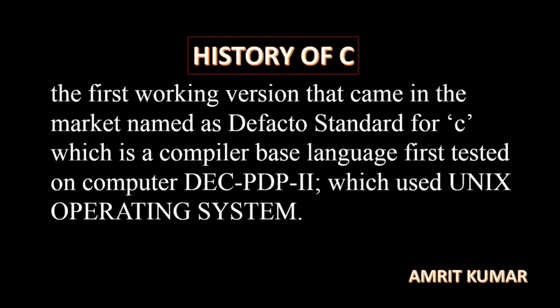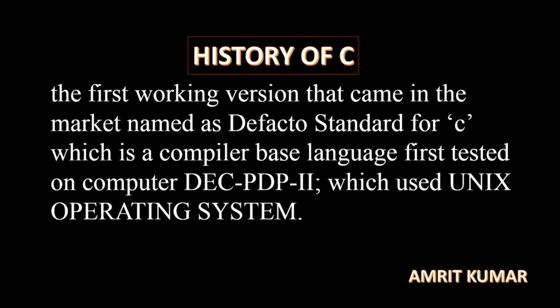So the first working version means that after development, after doing the programming in the C language, it came into the market, and at that time it was named de facto standard, which was a compiler based language.